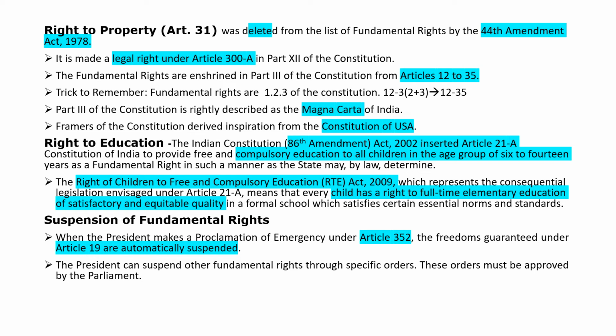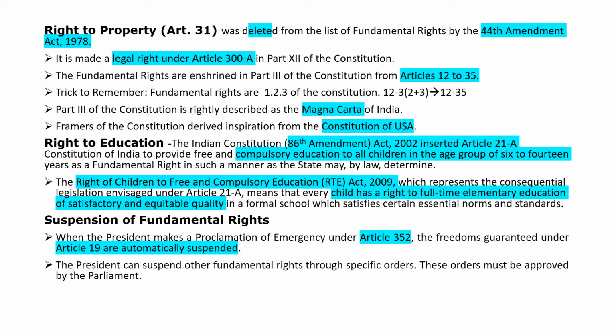The fundamental rights are enshrined in Part 3 of the Constitution from Articles 12 to 35. Trick to remember: fundamental rights are 1, 2, 3 of the Constitution. 1 to 12, 3 into 2 plus 3 is equal to 12 to 35. Part 3 of the Constitution is rightly described as the Magna Carta of India. Framers of the Constitution derived inspiration from the Constitution of the USA.